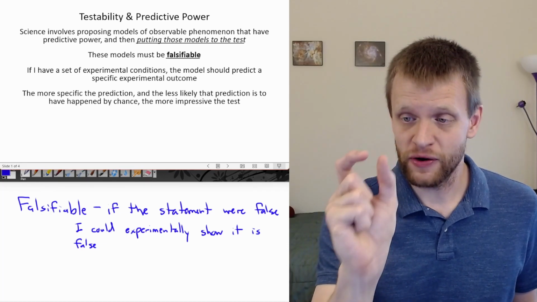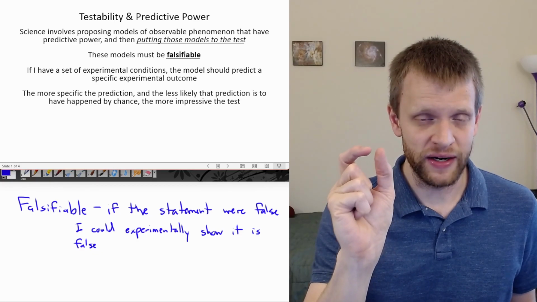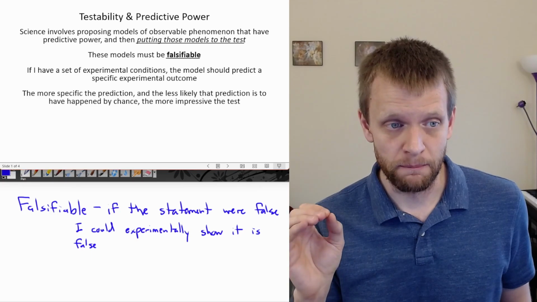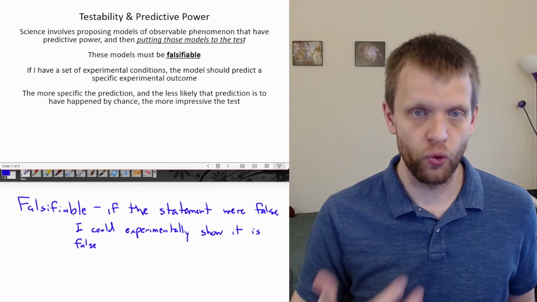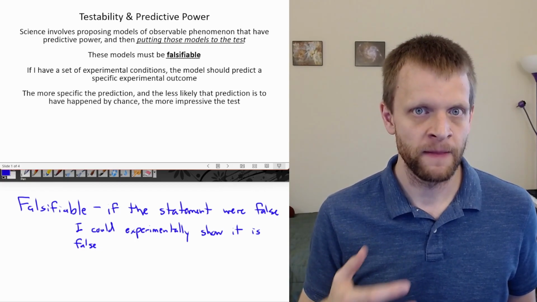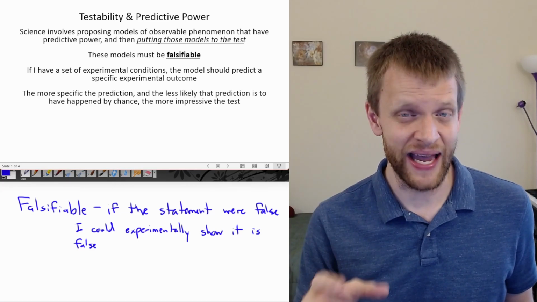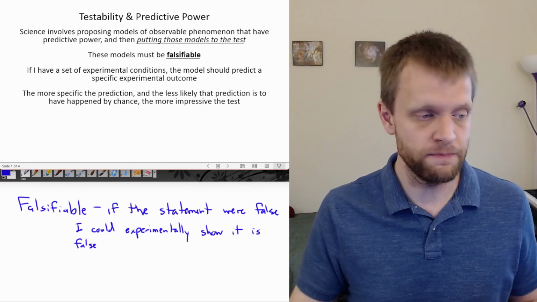If I have a very, very specific result, it's going to be very unlikely that I would have gotten a very, very specific result purely by chance. So the more specific our prediction, the more impressive the test, because we are giving it more opportunities to be falsified. And if I have a model that I subject to repeated testing and I fail to falsify that model, well, then I've got a pretty good model.